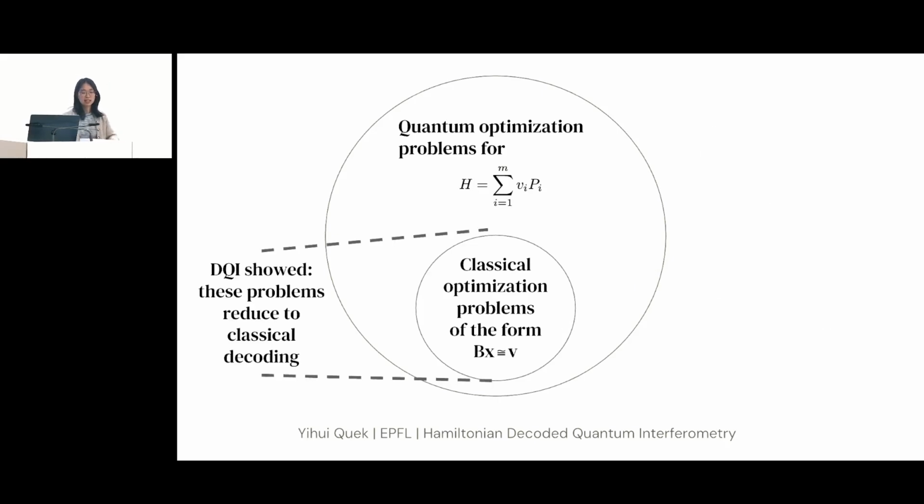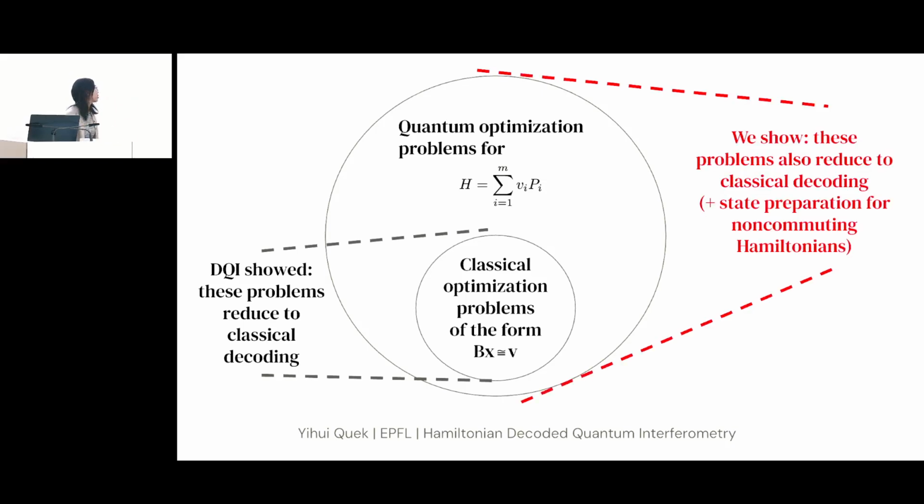Okay, so DQI showed that for this subset of classical optimization problems, these problems reduce to classical decoding. And what we show is that for quantum optimization problems, those also reduce to classical decoding for commuting Hamiltonians. And for non-commuting Hamiltonians, we reduce them to classical decoding plus state preparation.